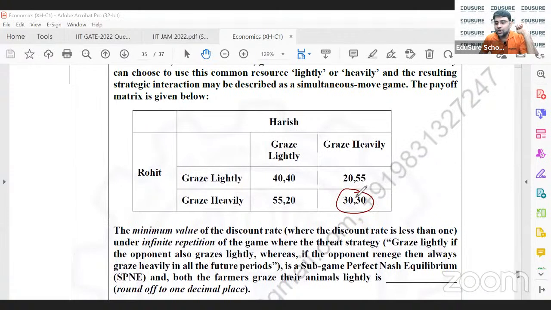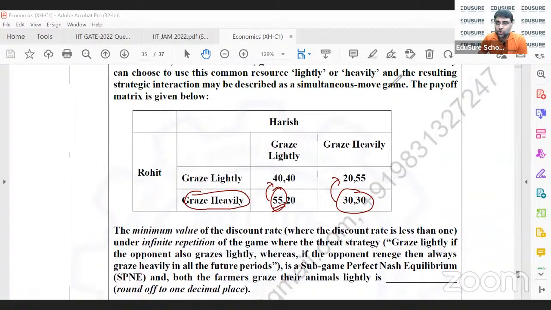So in order to ensure that graze heavily is not a dominant strategy, because this 55 is obviously greater than 40 and this 30 is obviously greater than 20, so he should always choose graze heavily.